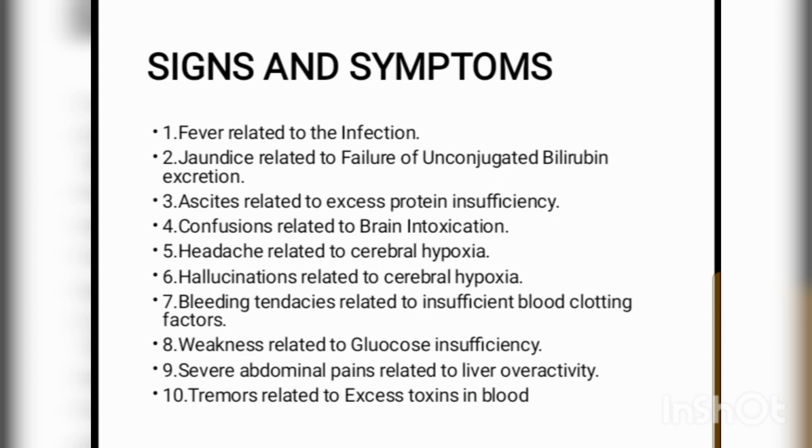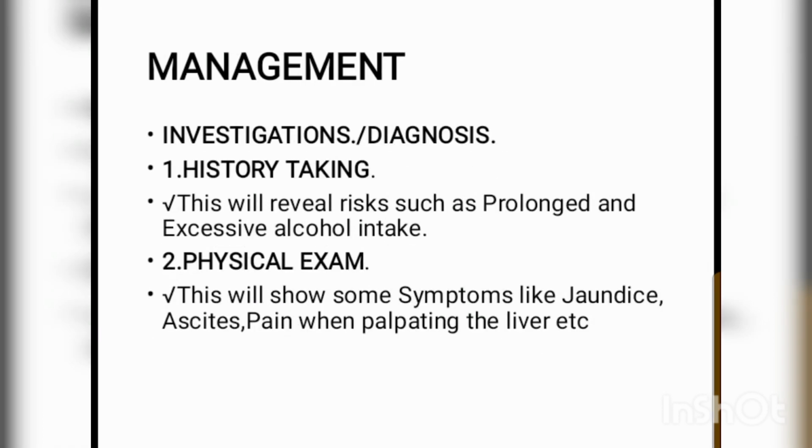Then number seven, bleeding tendencies related to insufficient blood clotting factor. Then number eight, weakness related to glucose insufficiency. Then number nine, severe abdominal pain related to liver overactivities. Then number ten, tremors related to excess toxins in the blood. Let's now look at the management of hepatic coma.